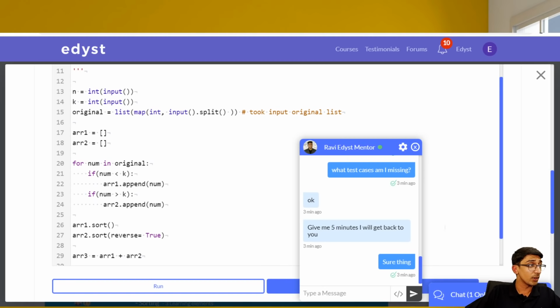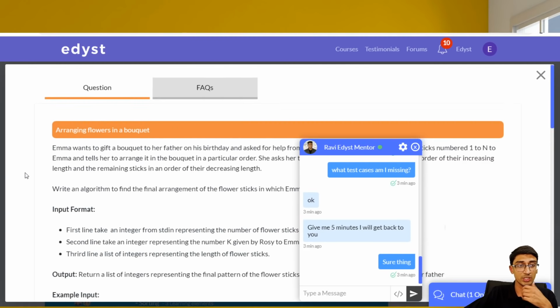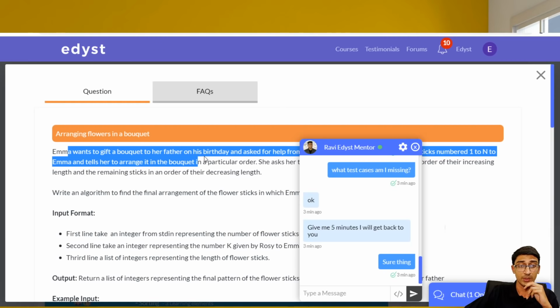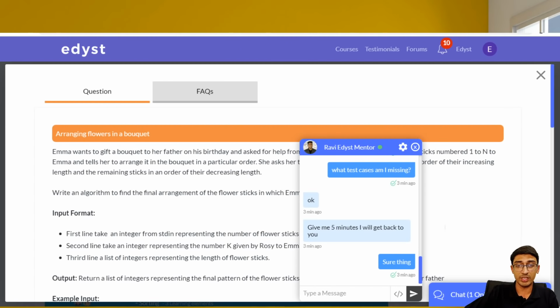Will the questions be straightforward statement questions, or will they be story based questions? If you see this question, this is a story based question, but the Armstrong number was a very straightforward question. So you'll have both these kinds of things. It happens sometimes. You just have to be used to doing both kinds of questions.